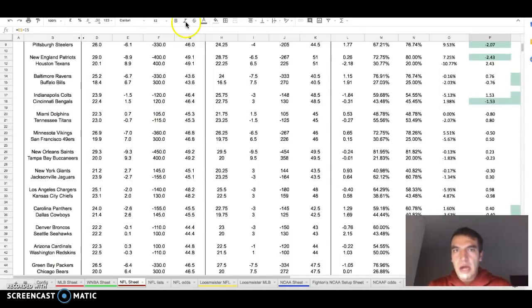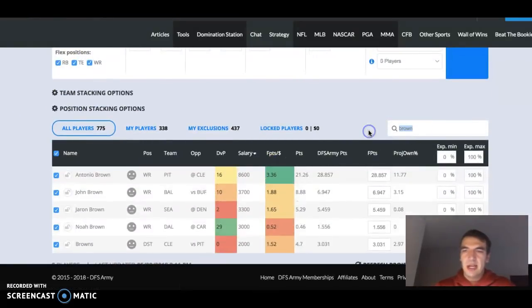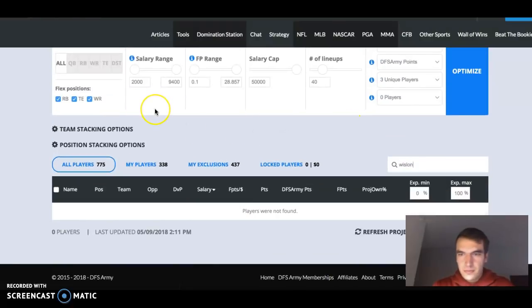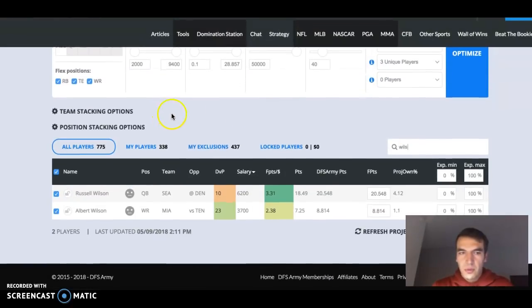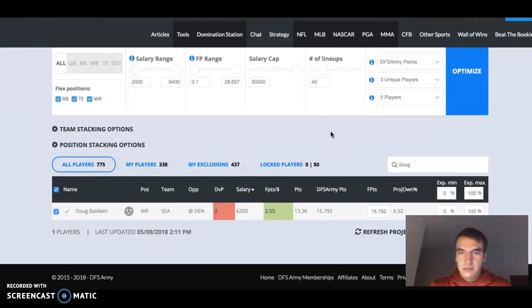So this is another spot where we can target the passing game, where most people probably won't target the passing game. So if we look at Russell Wilson, you get him at 4% ownership as a really solid quarterback at $6,200. And you pair him with his best friend, Mr. Doug Baldwin, 6,200, 6.5 projected ownership. Remember, Aqib Talib is gone, so that DVP is a little much.